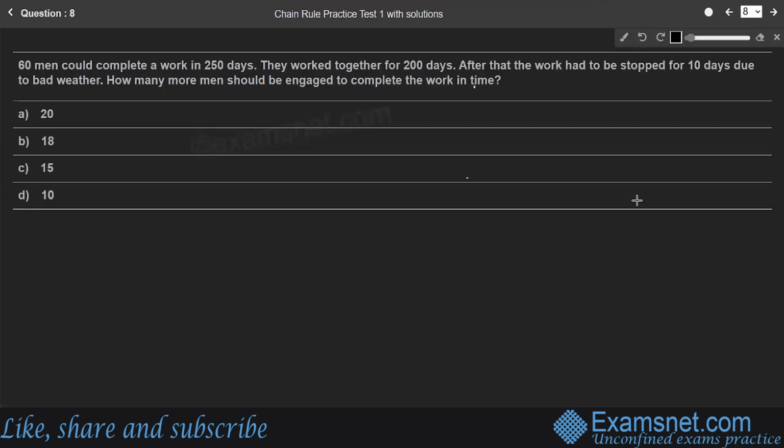Question number 8. 60 men could complete a work in 250 days. They worked together for 200 days. After that, the work had to be stopped for 10 days due to bad weather. How many more men should be engaged to complete the work in time? Students, to complete this, we will consider two methods. One is the easiest method, or you can consider it as a trick, right? Another is the theoretical method, right? So we'll consider the theoretical method first, in detail. In the second method, the shortcut method, you can go for that later.